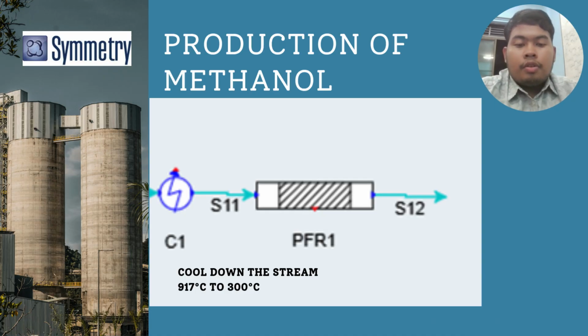PFR is a type of continuous reactor where reactant flows in one direction through a tube, and there is no mixing along the flow direction, but we assume complete mixing across the cross section. The reactant moves as a plug into the reactor, and the concentration and temperature change gradually from the inlet to the outlet. There is no back mixing, and high conversion can be achieved for this reaction.